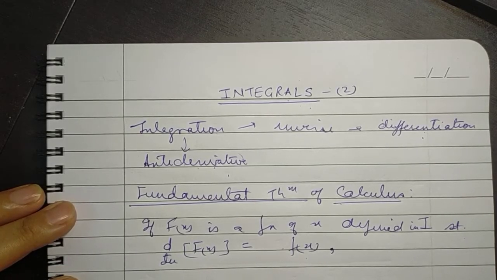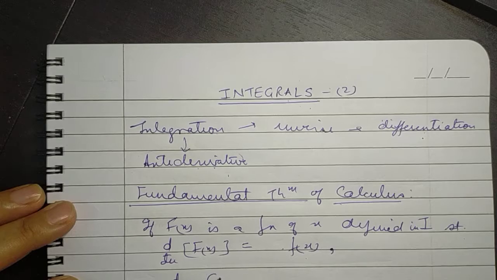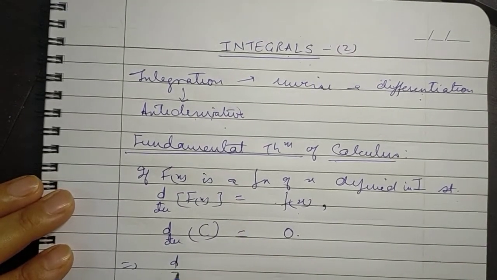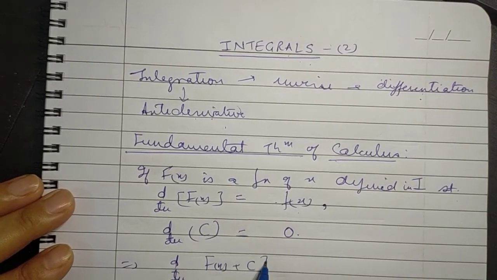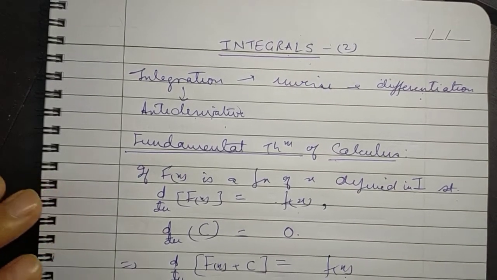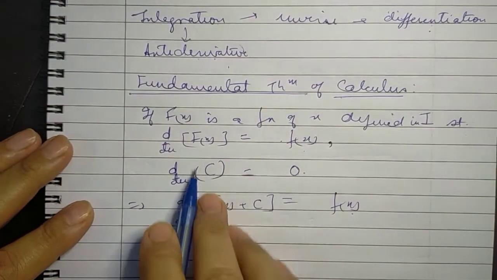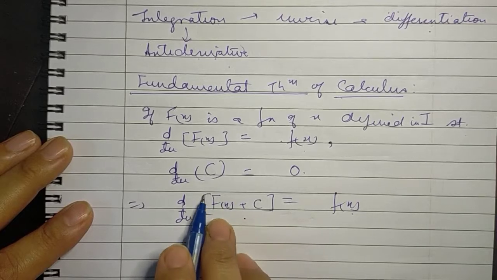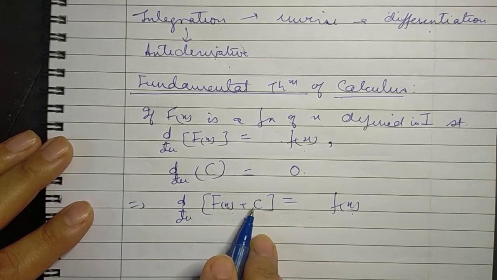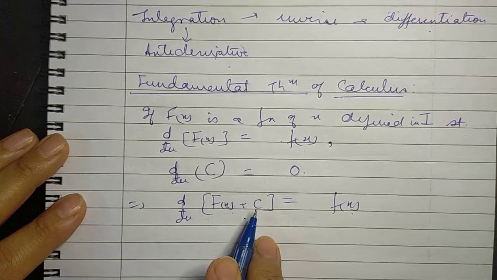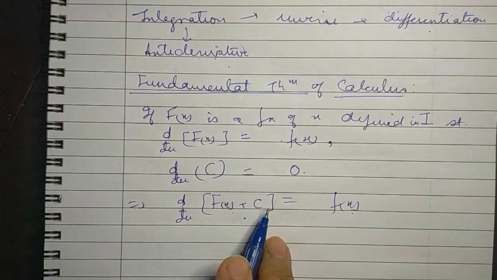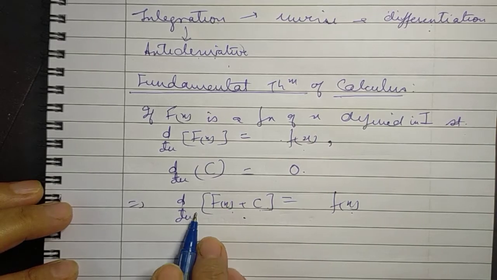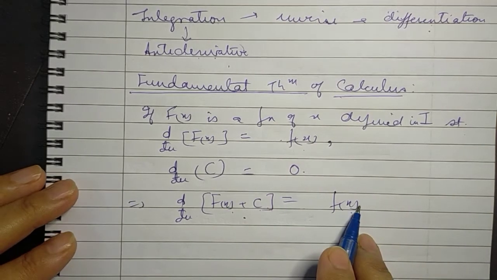Now, we also know that the derivative of a constant function is always 0, so we can write that the derivative of F(x) plus c is equal to f(x). That is, all such functions, where the main parent function remains the same and you are adding some constant to it, where this constant could be positive, negative or 0, all these on differentiating will give us a unique function f(x).